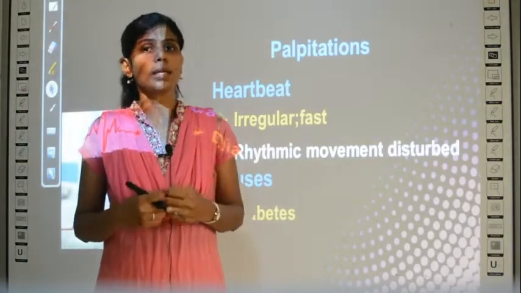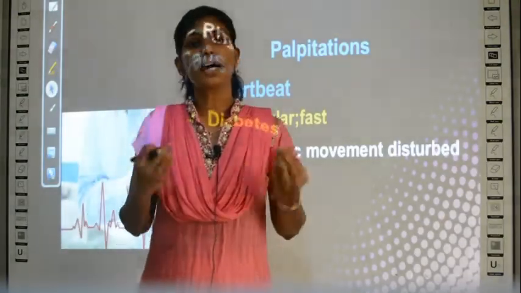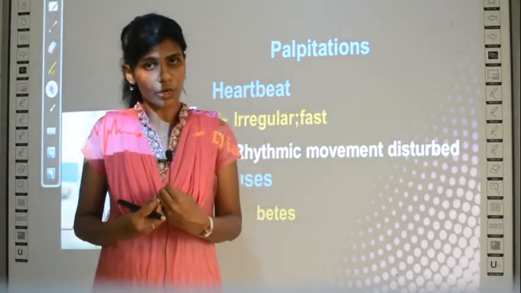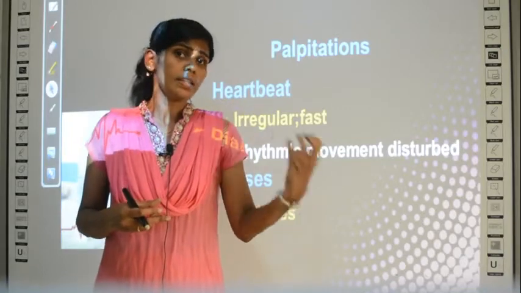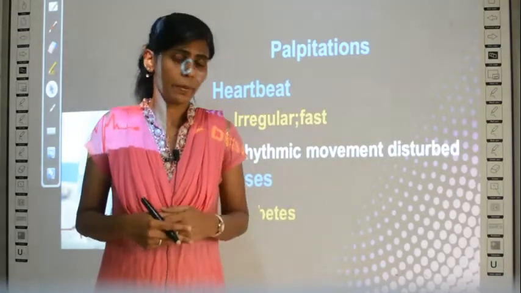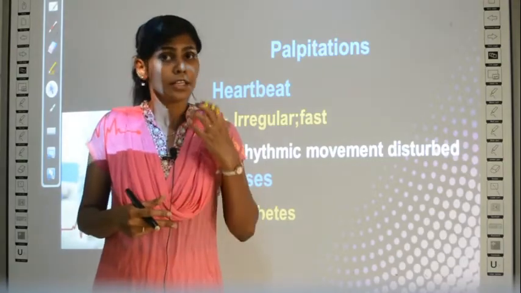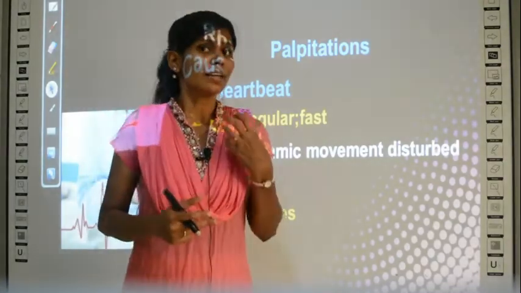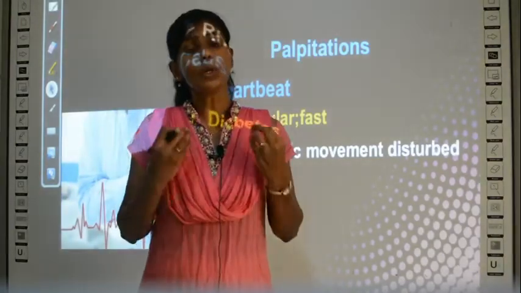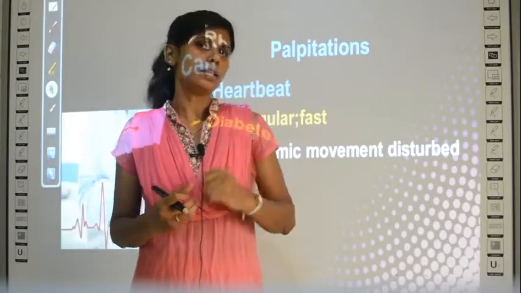Their insulin is not properly secreted. So usually for the digestion of glucose in your body, you need insulin. Okay, but in diabetic patients, since the insulin is not secreted properly, their glucose is not broken down, and the glucose levels remain elevated in the blood.